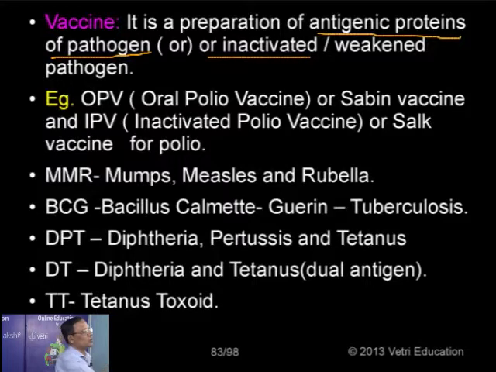So a vaccine normally contains antigenic proteins or a weakened or inactivated pathogen. For example, the smallpox vaccine contains actually the vaccinia virus, that virus normally in a modified form. So such a modified or weakened microorganism is called attenuated.